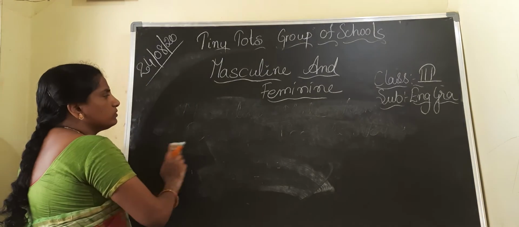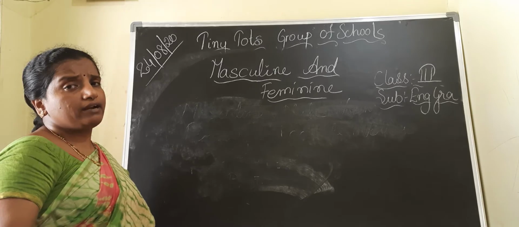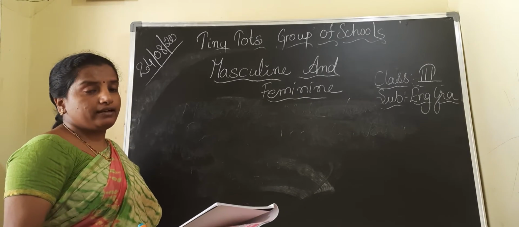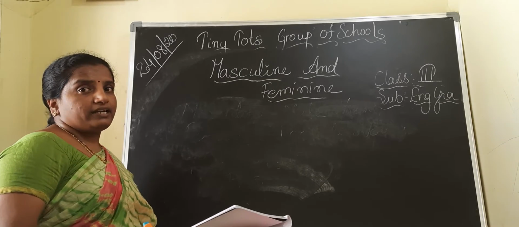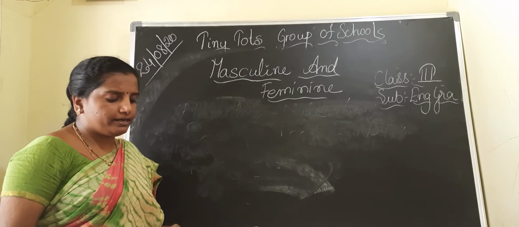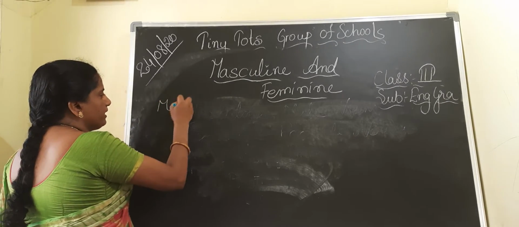Whatever the male nouns are, they are all known as the masculine gender, and whatever the female nouns are, they are all known as the feminine gender. All the nouns, whether they may be animals or birds. Now see, children, some masculines and feminines.